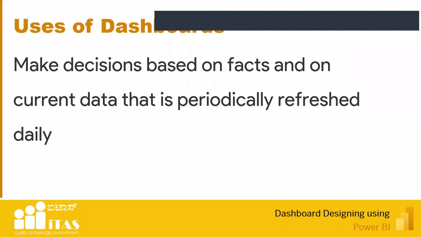Okay. So I'm just briefing you about whatever you're learning today. So, uses of dashboards, there are a lot of uses actually. First thing is, by seeing the reports, it is very easy for us to take decisions. And when we have a dashboard, we don't always have to bother about studying the data or cleaning the data. Everything is ready in Power BI. We write some Power Query editors and create some visualizations. Once we dump the data, we can go to Power BI Desktop or Power BI service, and just have to refresh. The data is cleaned and ready for creating the reports.